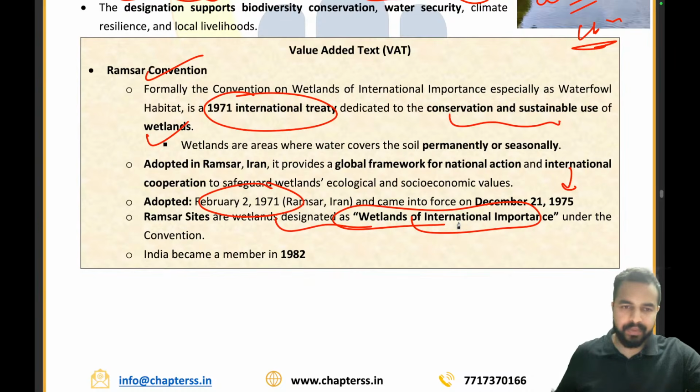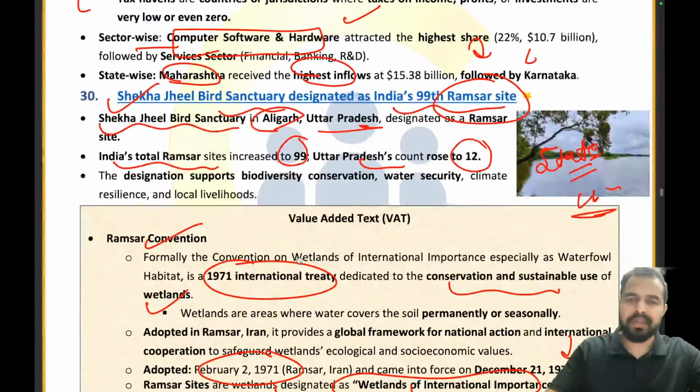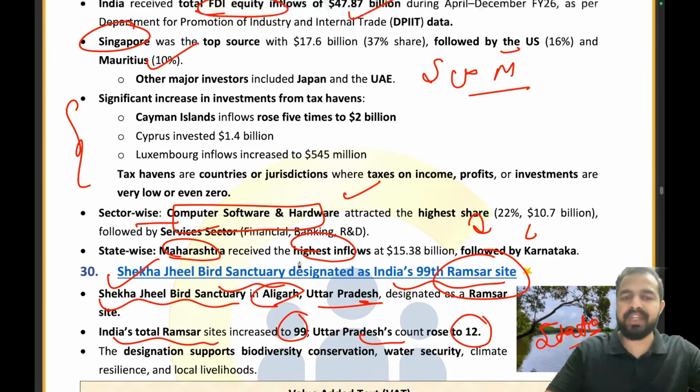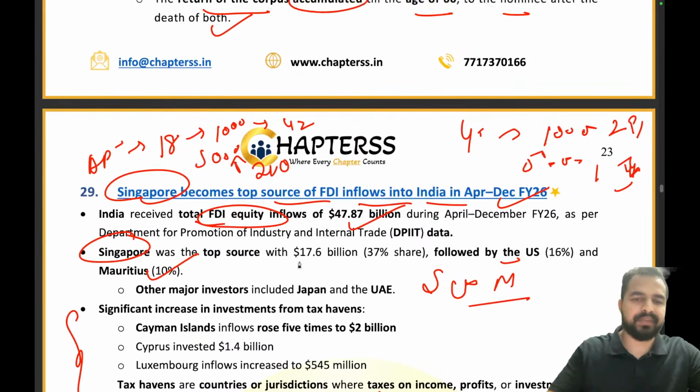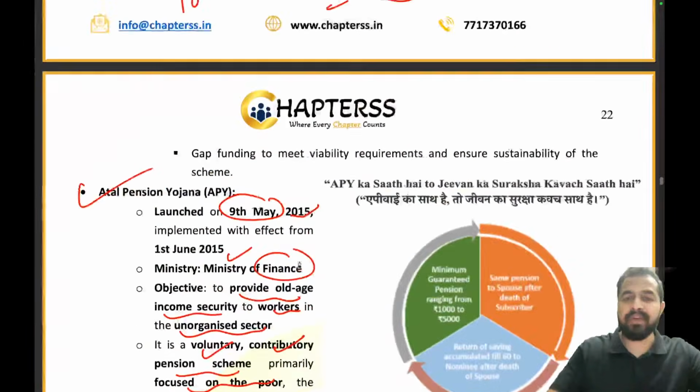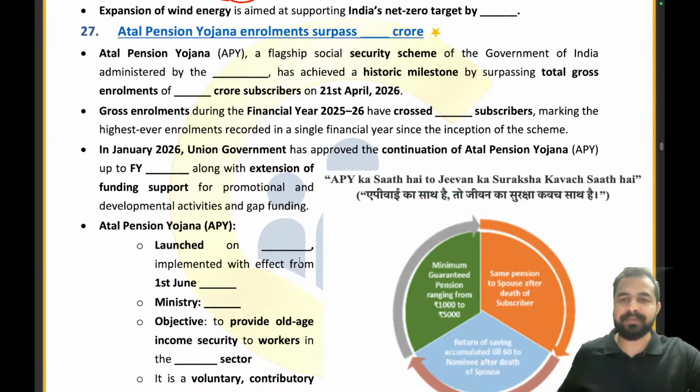Clear, my dear friends? Now India, when did India become a member? In 1982 India became a member. That's all we have to remember. Sheikh Jheel Bird Sanctuary in Aligarh, Uttar Pradesh. Clear to everyone? Are you guys ready to answer the questions quickly?